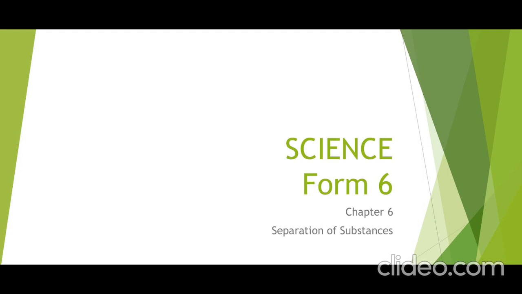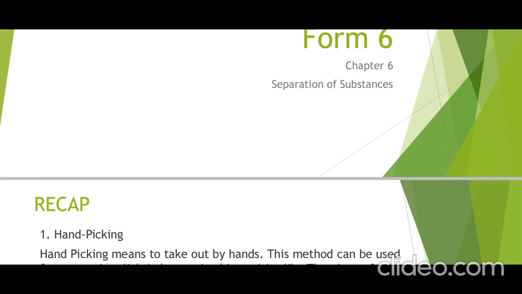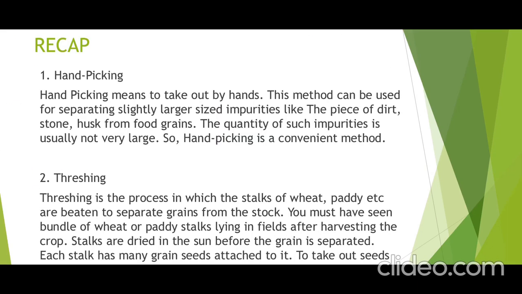Chapter 5, Separation of Substances. In the previous video I explained the methods of separation. Of those, three methods we had discussed: hand picking, threshing, winnowing. Today we will do sieving, but before that let's recap.